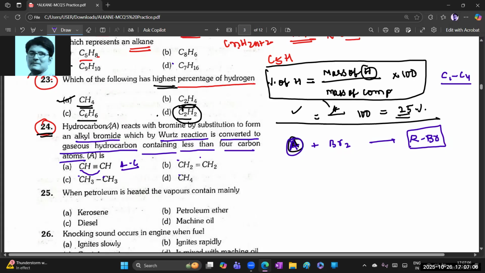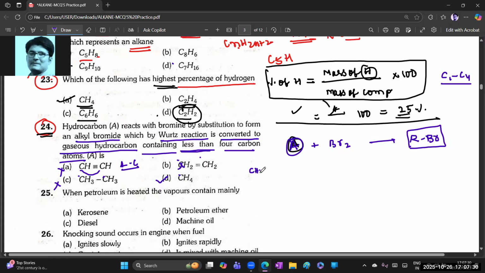Whenever there is a 2-carbon compound, the Wurtz reaction gives double, 2 equivalents, so a 4-carbon compound will be formed. But here we need a product with less than 4, so first option no, second option no, third option no. Fourth option is the answer, that's it. If you want, you can check.